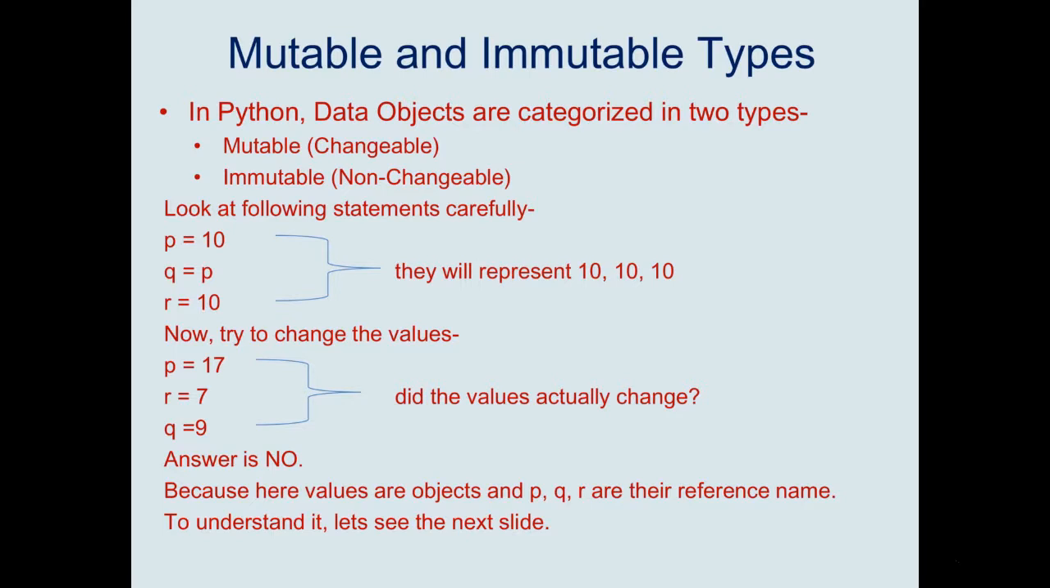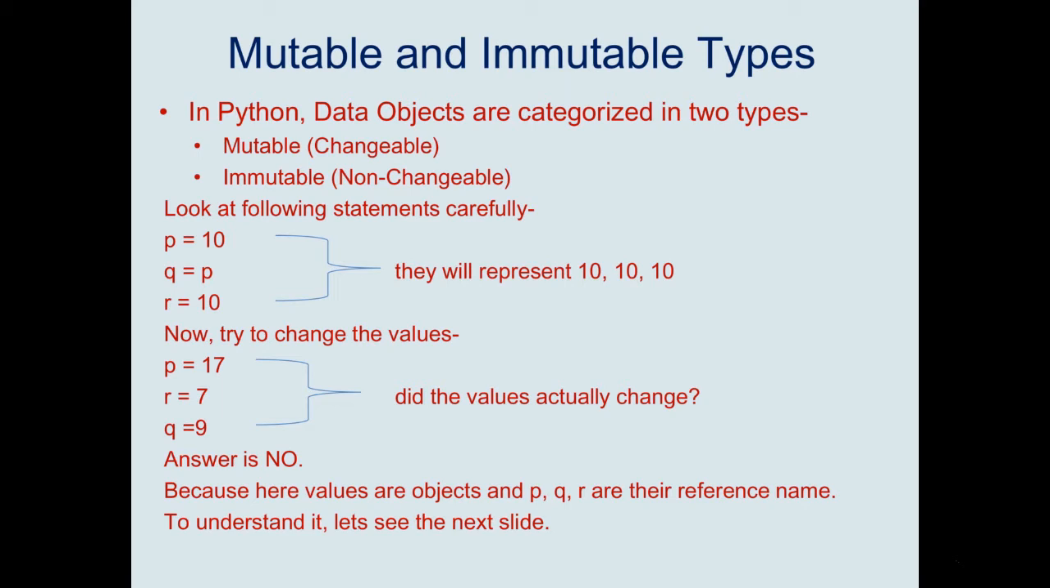Values are assigned to variables using the assignment operator. Next we will study mutable and immutable types. In Python, objects can be categorized into two types, mutable and immutable. Mutable means which can be changed and immutable means which cannot be changed. For example, consider these following statements: P is equal to 10, Q is equal to P, R is equal to 10. So here we have assigned the value 10 to the variable P. So P represents 10. Next, we have taken Q is equal to P.